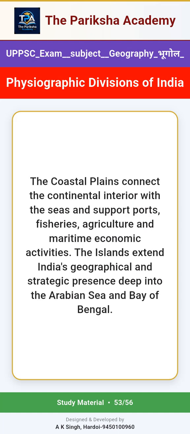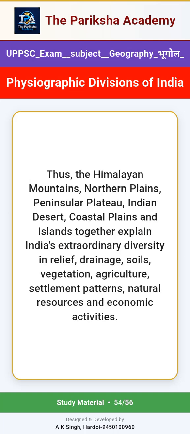The coastal plains connect the continental interior with the seas and support ports, fisheries, agriculture and maritime economic activities. The islands extend India's geographical and strategic presence deep into the Arabian Sea and Bay of Bengal. Thus, the Himalayan mountains, northern plains, peninsular plateau, Indian desert, coastal plains and islands together explain India's extraordinary diversity in relief, drainage, soils, vegetation, agriculture, settlement patterns, natural resources and economic activities.